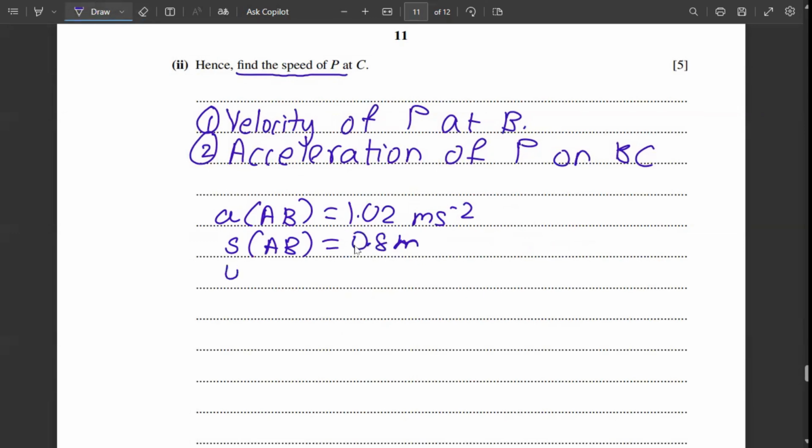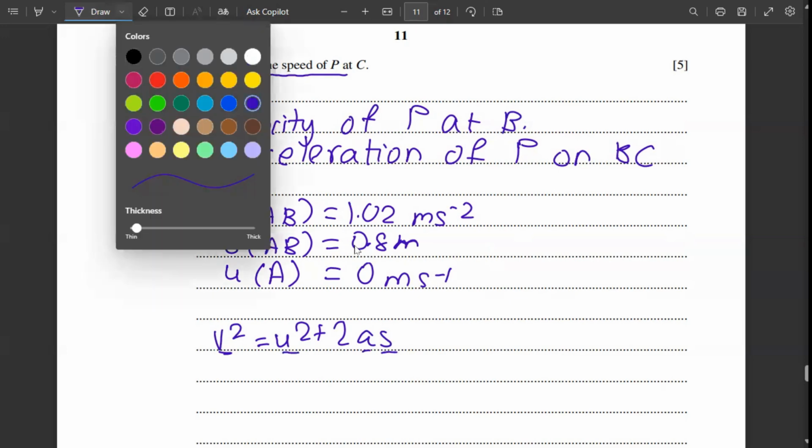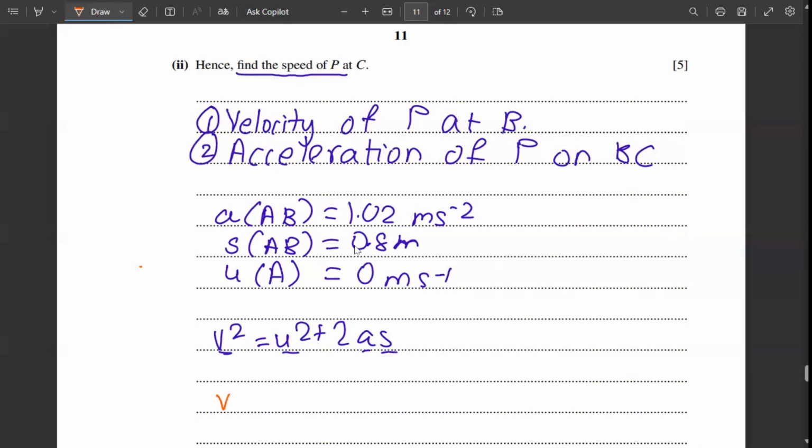And we will know the initial velocity at A, which is 0 meter per second. So right now I can use the formula V square equals U square plus 2AS. We can find out V because we know U, S and A. So let's do it quickly without wasting any time because this is relatively easy.